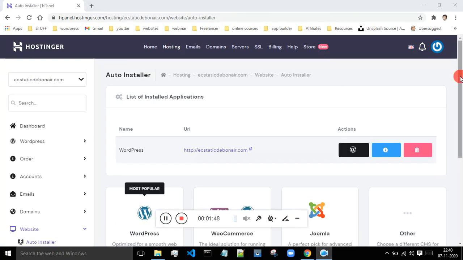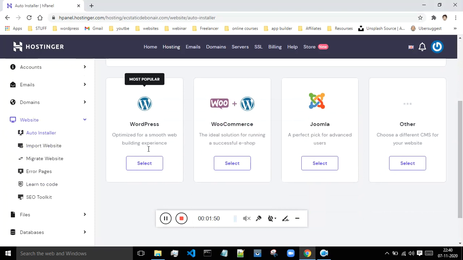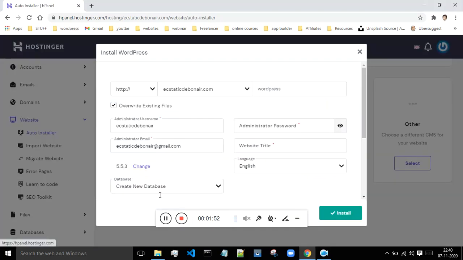Then you'll be taken to this page. Just scroll down and click on this WordPress, and over here you have to select this HTTPS option in order to make your website secure and safe. And after that you will get these options over here. Now after coming to this page, you have to enter your password, website name, and language is English, which is already selected. But from this you have to select your subdomain.